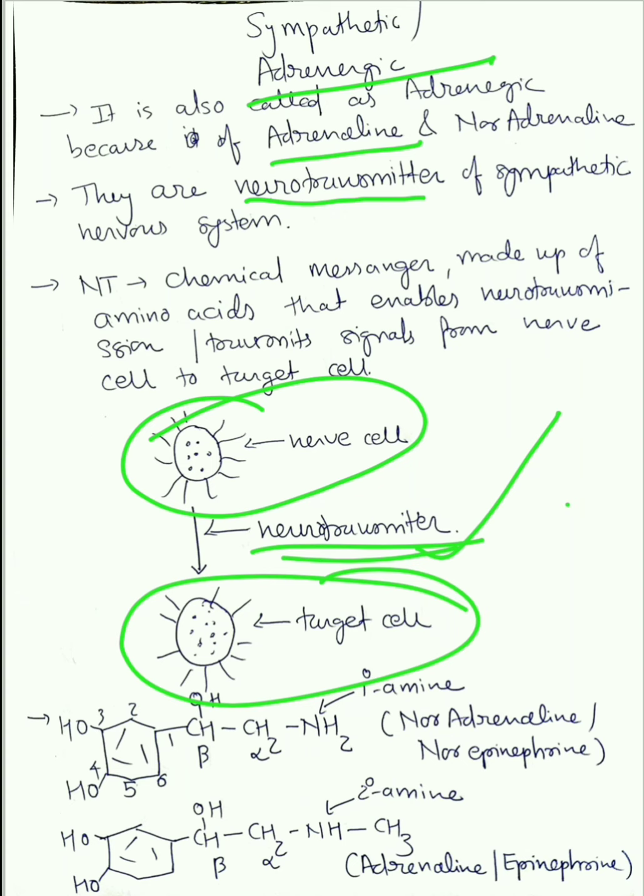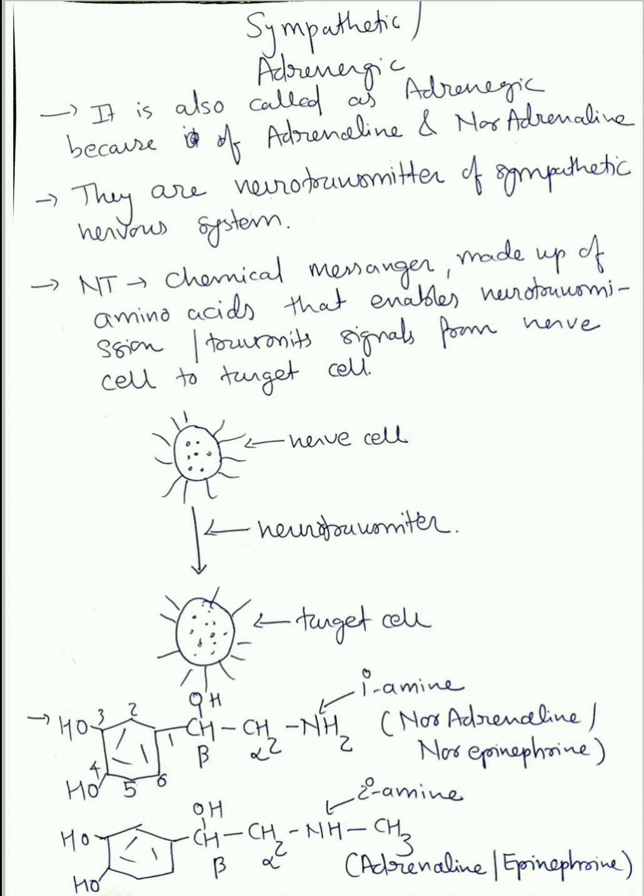Okay, so let's see the structure of adrenaline and noradrenaline. Noradrenaline is also called norepinephrine, while adrenaline is also called epinephrine. Okay, let's see the structure. What is this? It's catechol. As I've explained in my first video, the basic aromatic moiety is catechol, ethylamine. Okay, catechol, can you see this?